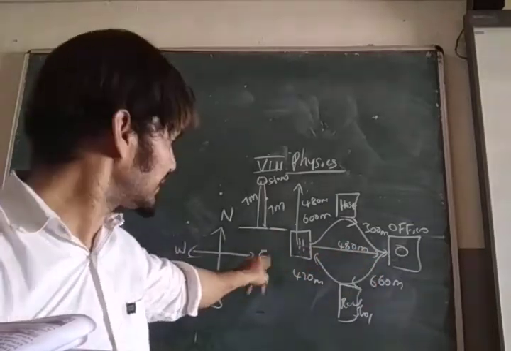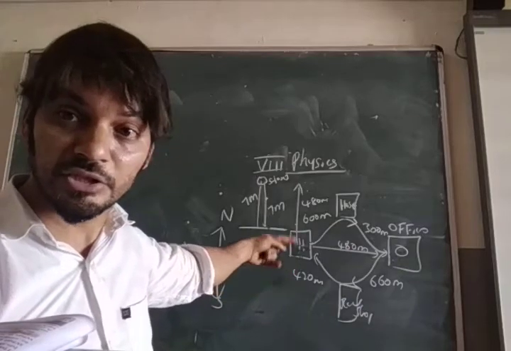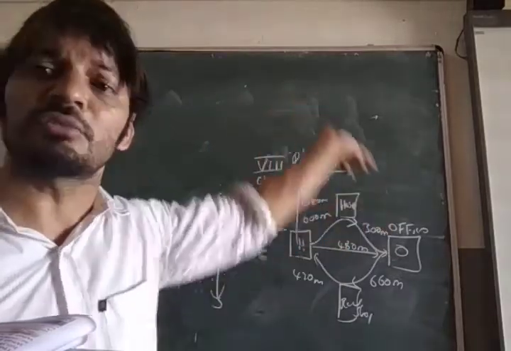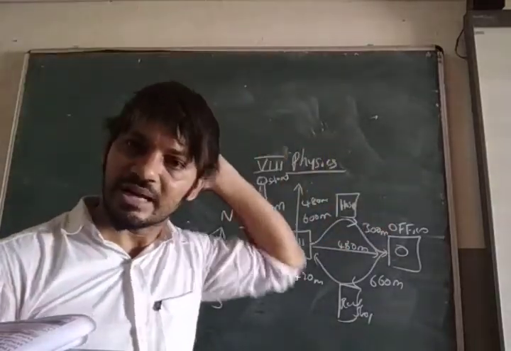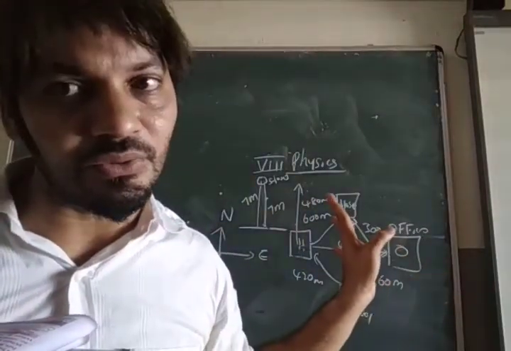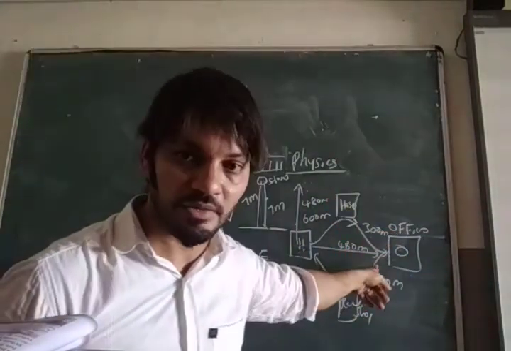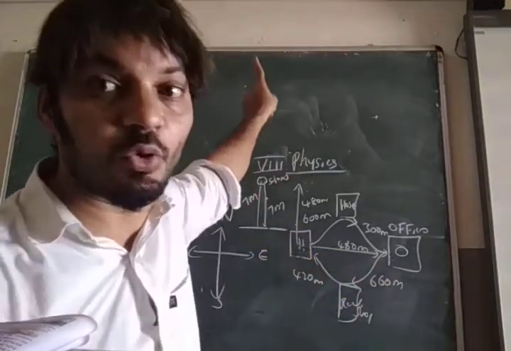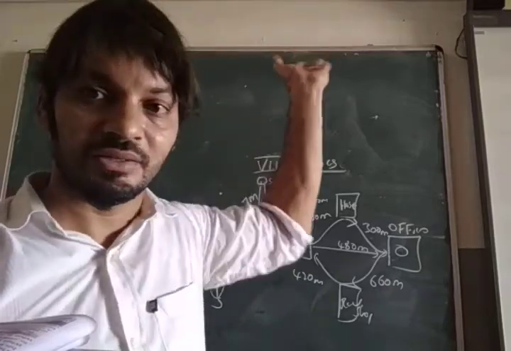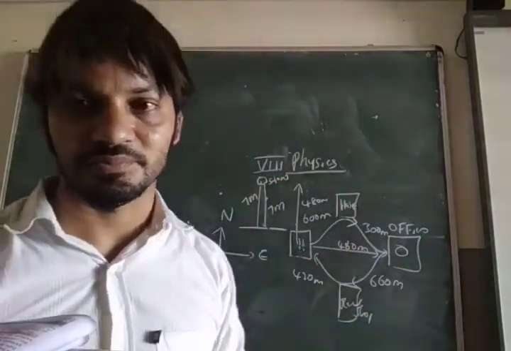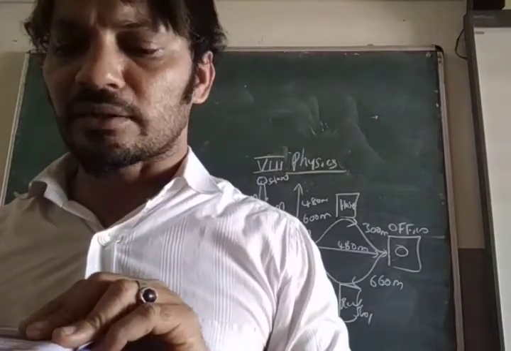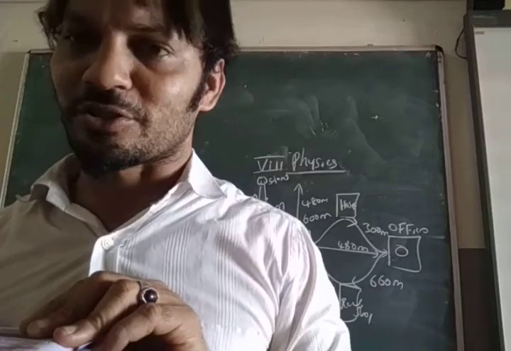Will he reach the office when he moves 480 meters north side? No, it is moving the other side. Understood? When he moves 480 meters east side, he will reach the office straightly. When he moves 480 north side, will he reach the office? No, it is another direction now. The office is in the east direction. Understood?